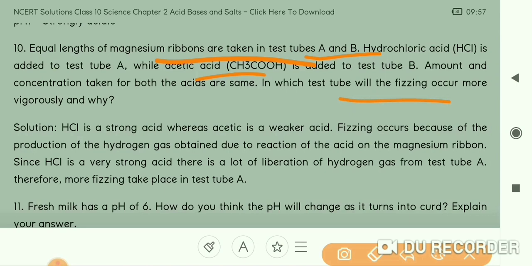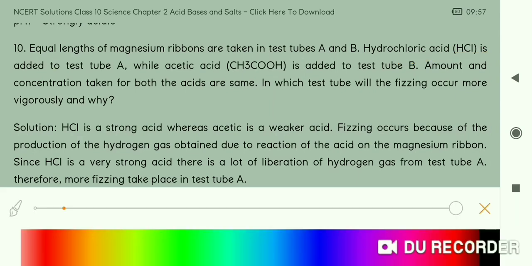Now let us understand the question first. To solve this question we need to understand the reason they have given us these two types of acids, that is, one is HCl and the other is CH3COOH. HCl is a strong acid.